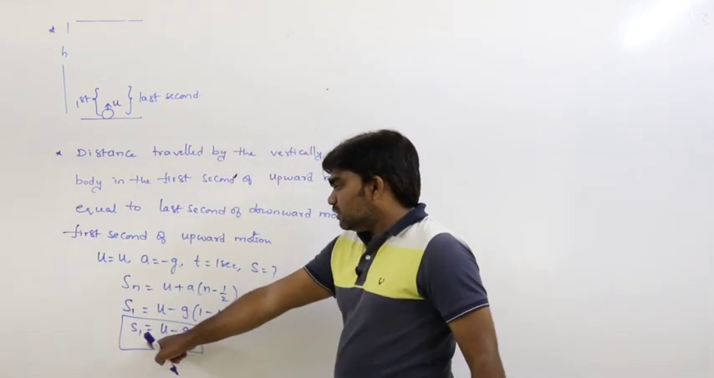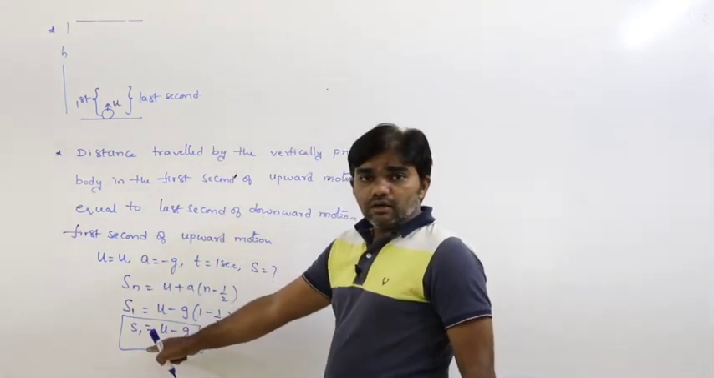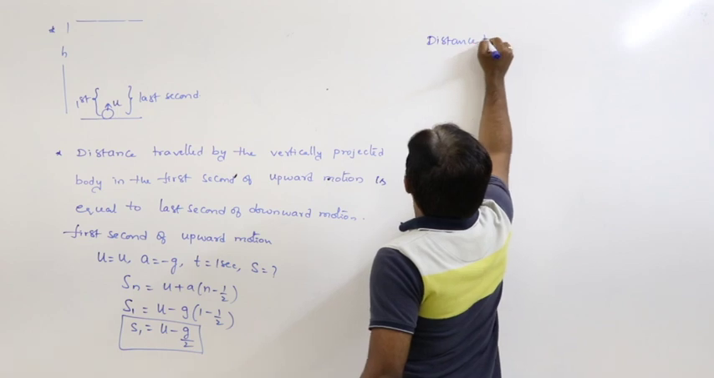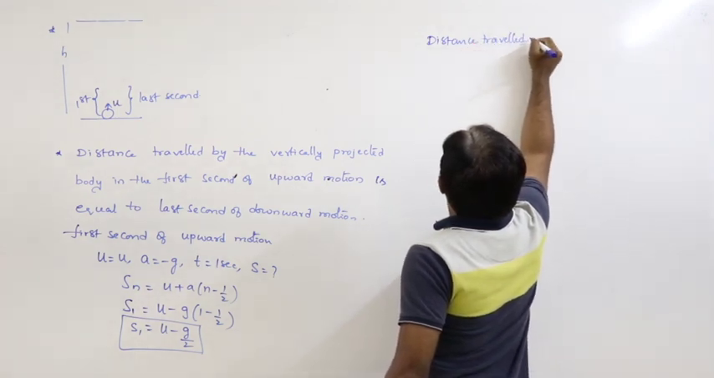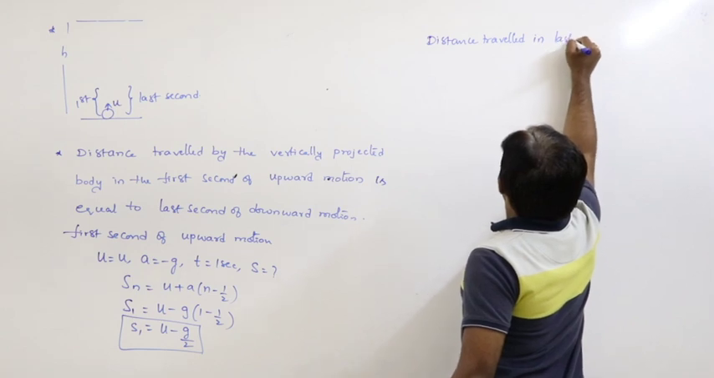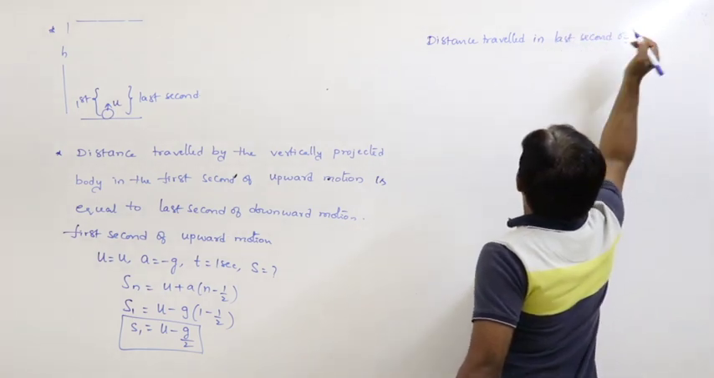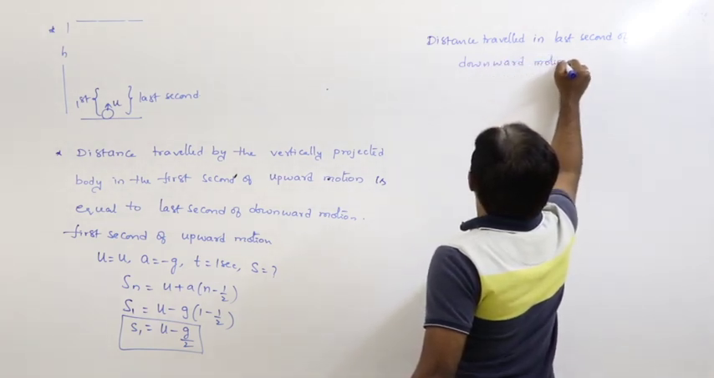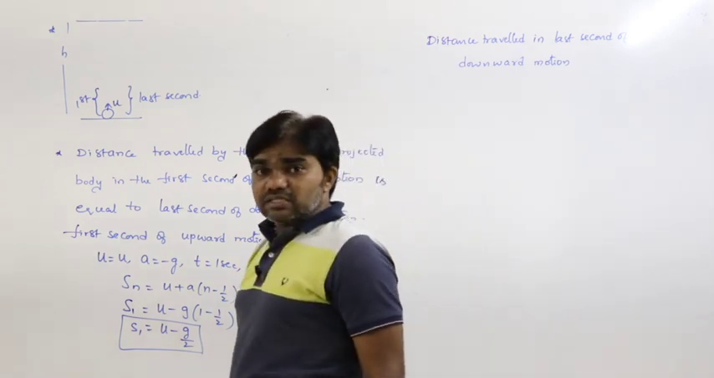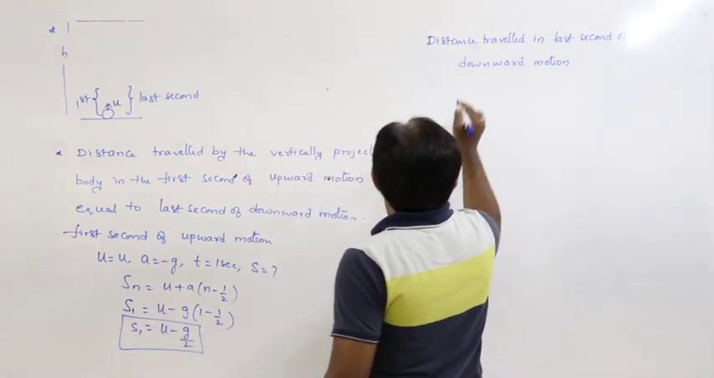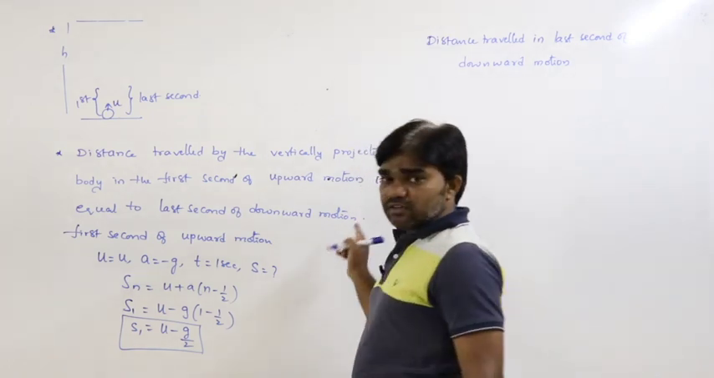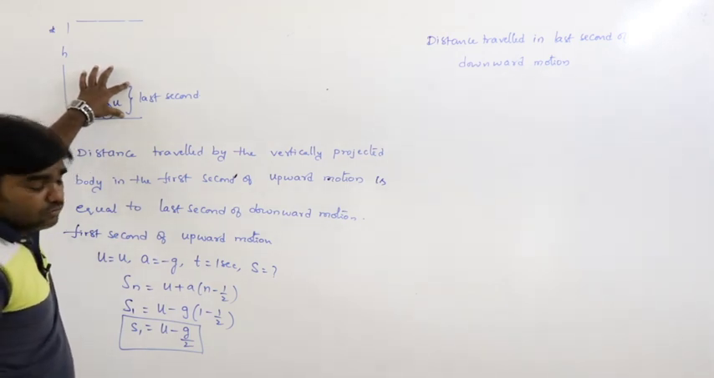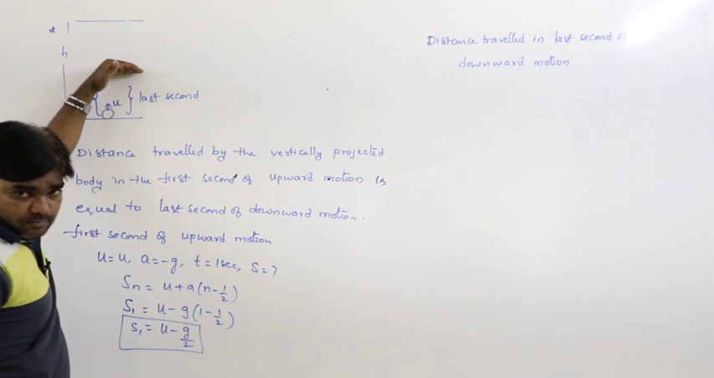Here it is the distance travelled in the first second of upward motion. Now, the distance travelled in the last second of downward motion. Last second of downward motion means it acts as free fall. This is the last second of downward motion. Here the body is moving downwards.